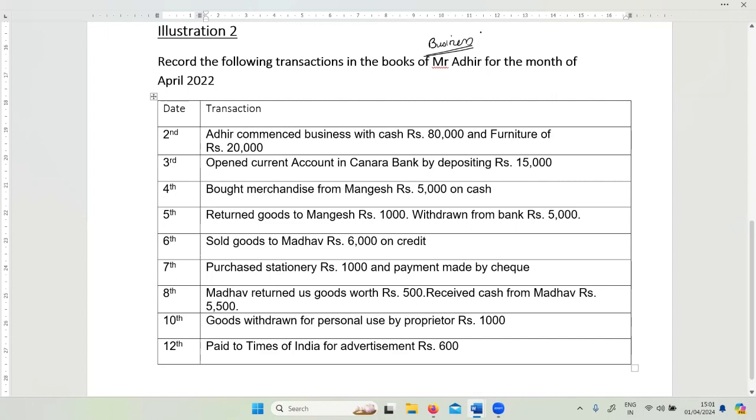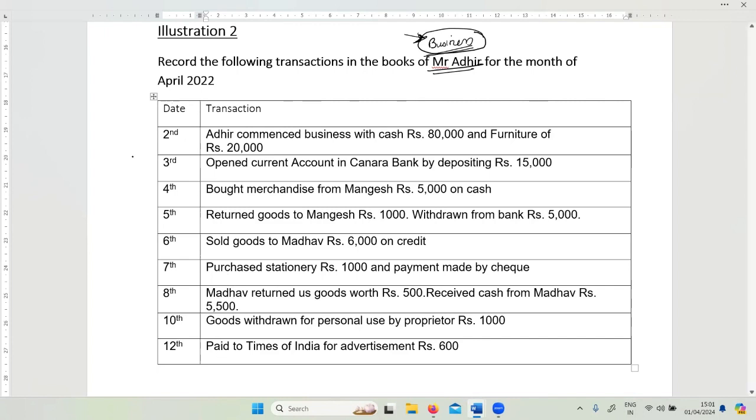We are not writing in the books of actually Mr. Adhir, but in the books of the business that Mr. Adhir has started. So even though the wording says record the following transactions in the books of Mr. Adhir, we are actually recording in the sense of the business that was started by Mr. Adhir. And the date is given April 22, correct?